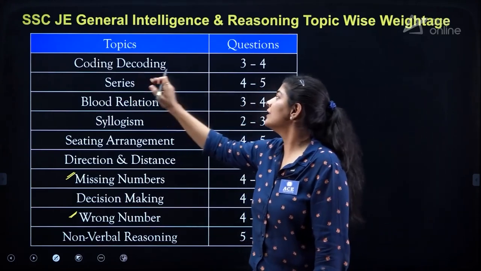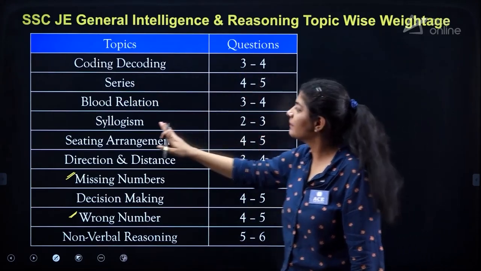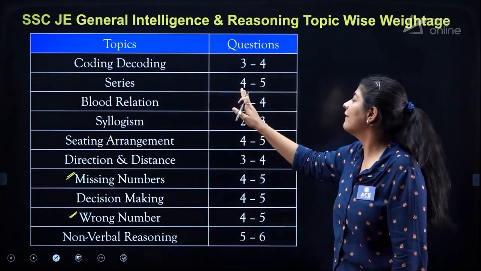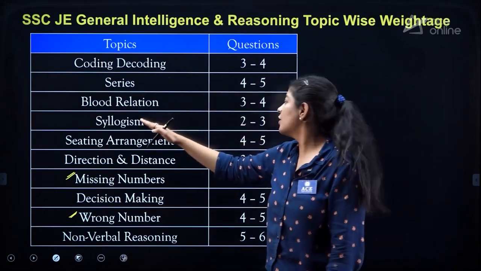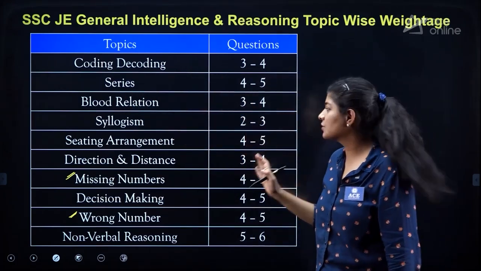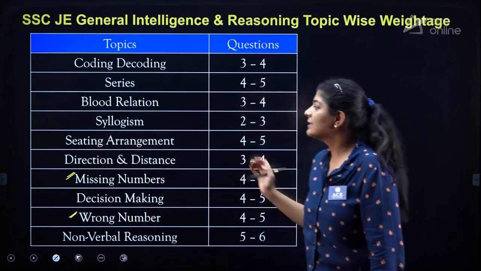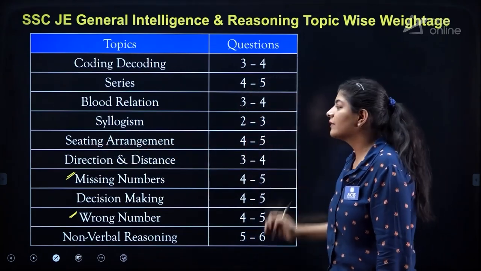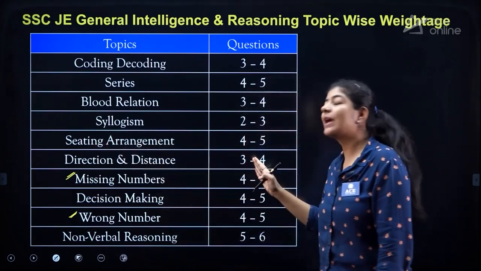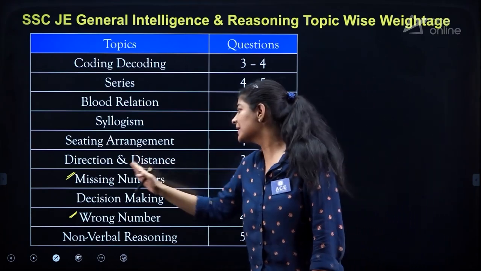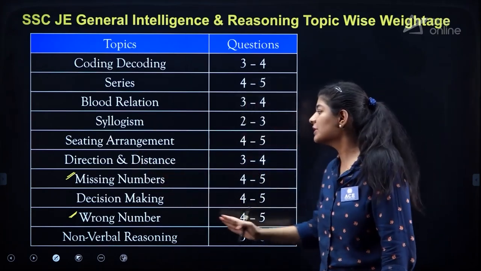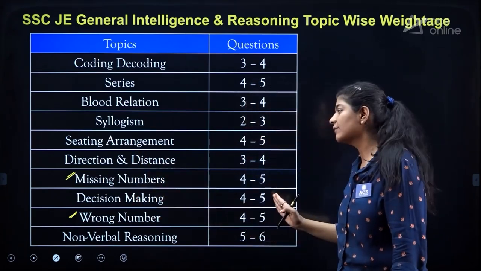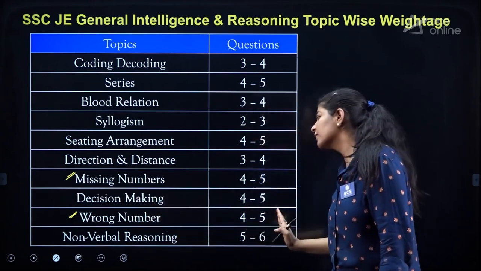So from the series we have 4 to 5 questions. From blood relation we have 3 to 4 questions. Syllogisms, 2 to 3 questions. Sitting arrangement, 4 to 5 questions. Direction distance, 3 to 4 questions. Missing numbers, 4 to 5 questions. Decision making, 4 to 5 questions. Wrong number, 4 to 5 questions.